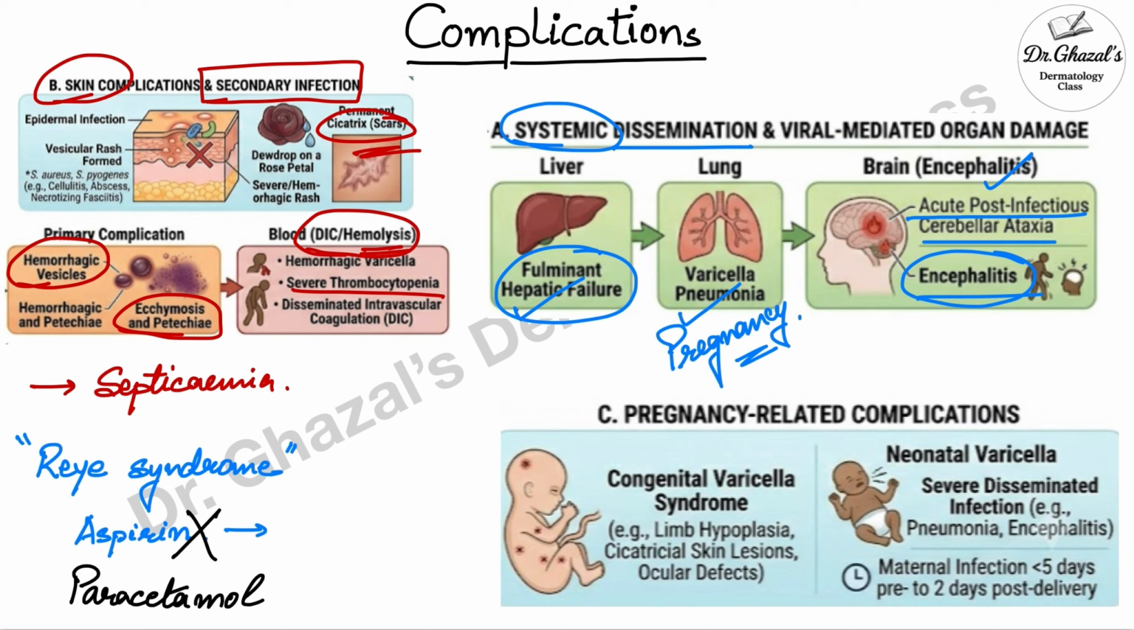So, the next complication is pregnancy related. There can be maternal varicella, congenital varicella syndrome, neonatal varicella. All these will be dealt with in the next class in an elaborate manner, because this is very important for any medical student. They should know this topic in detail.